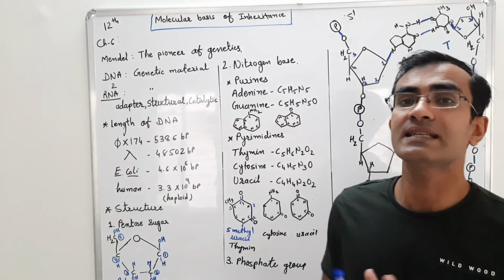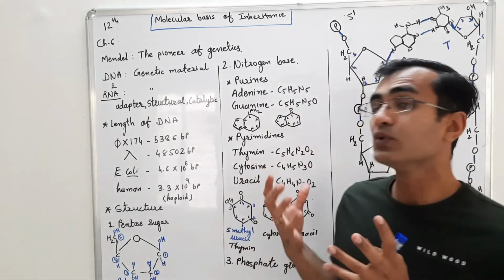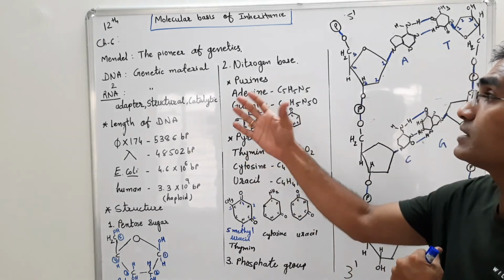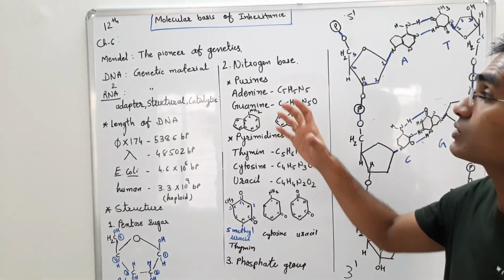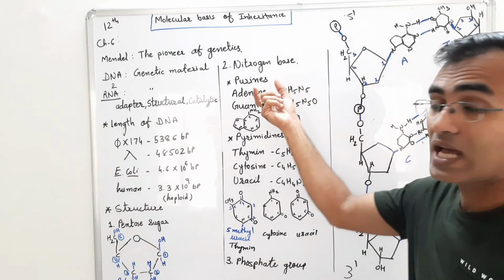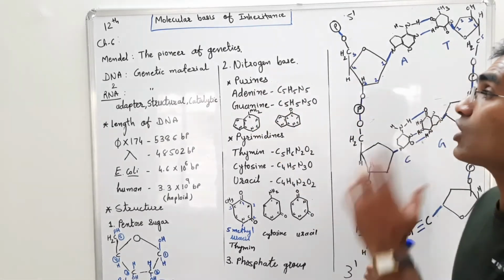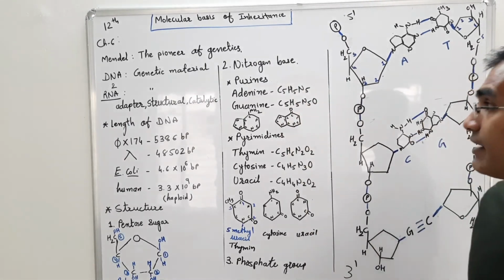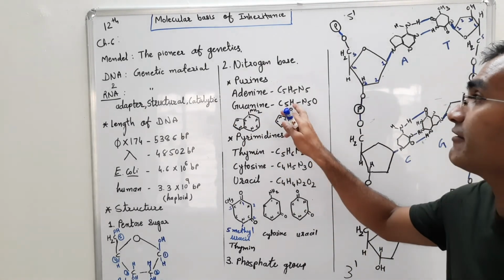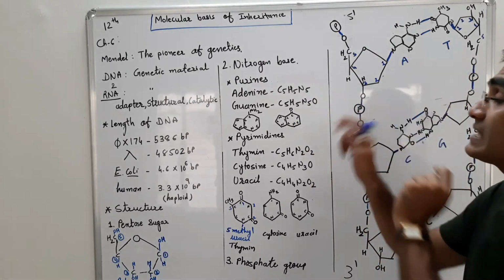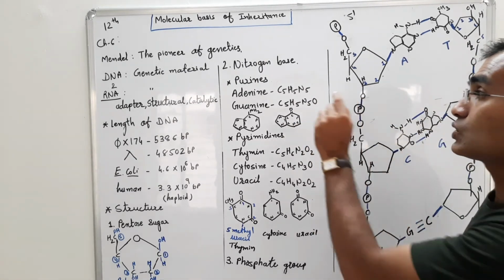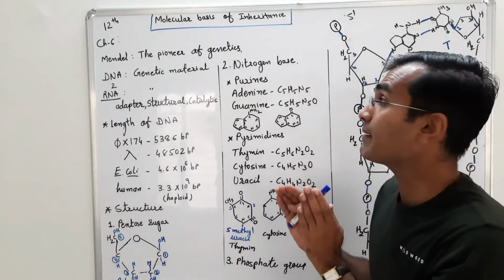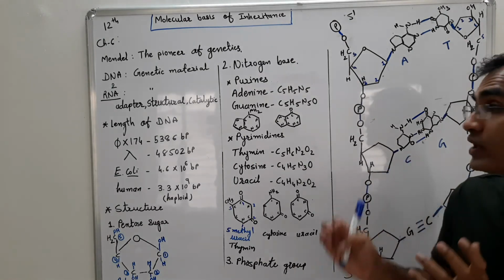Nitrogen bases are basically of two types, purines and pyrimidines. Of the purines, there are two present in the DNA: adenine and guanine. The chemical structure of adenine is C5H5N5, whereas guanine has C5H5N5 with additionally an oxygen attached, so C5H5N5O.